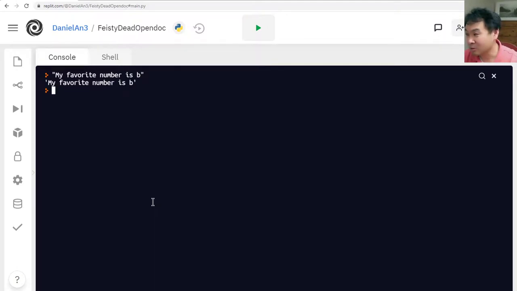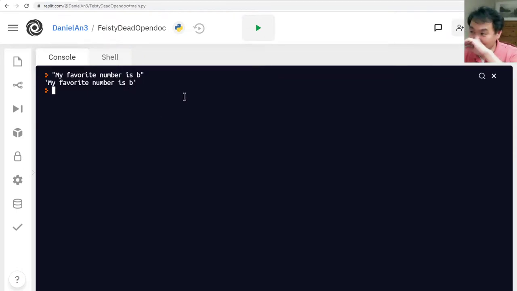But Python doesn't understand it that way. Python just thinks that b is just a letter, because Python really doesn't understand human language, so it just does exactly what it's told to do. Sometimes it's really frustrating, but you just have to learn how the computer thinks.